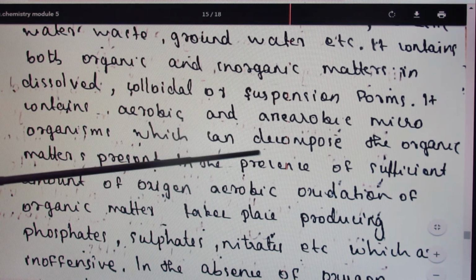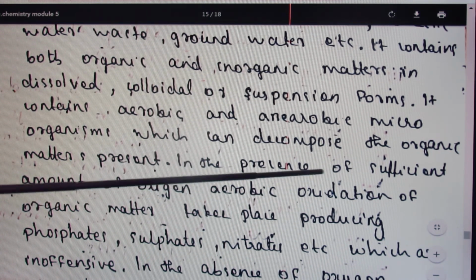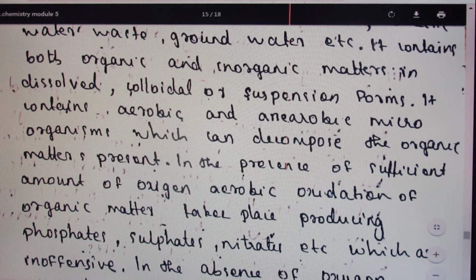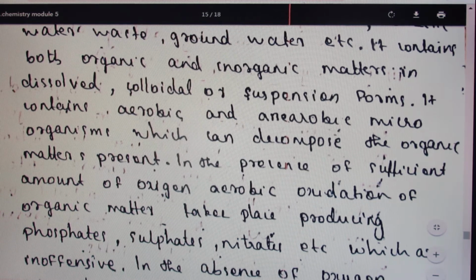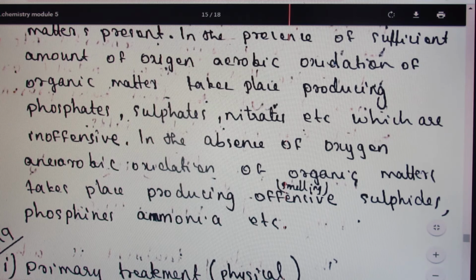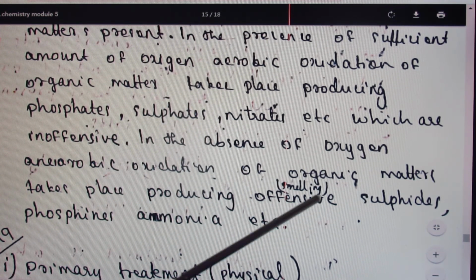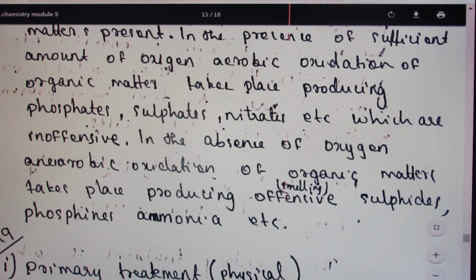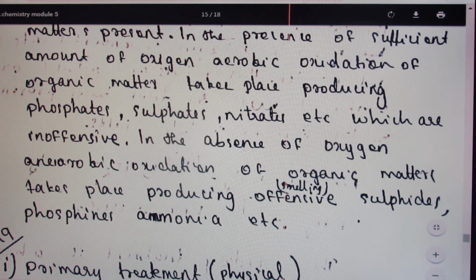In the presence of a sufficient amount of oxygen, aerobic oxidation of organic matter takes place, producing phosphates, sulfates, nitrates, etc., which are inoffensive. In the absence of oxygen, anaerobic oxidation of organic matter takes place, producing offensive sulfides, phosphines, ammonia, etc. That means wastewater contains a lot of impurities such as organic matter, colloidal particles, suspended particles, etc.